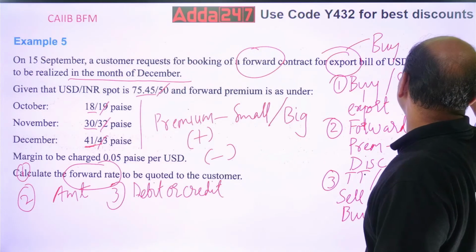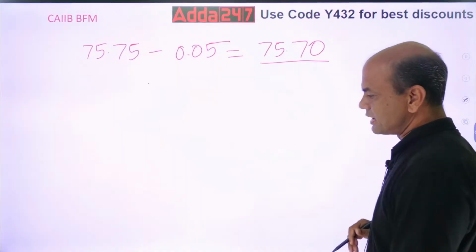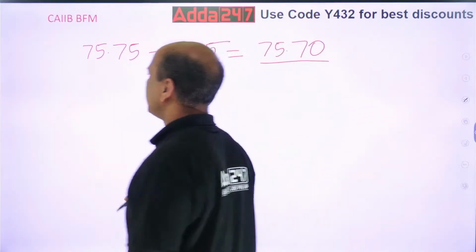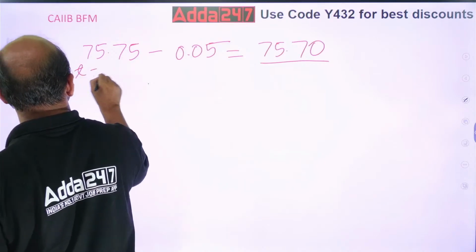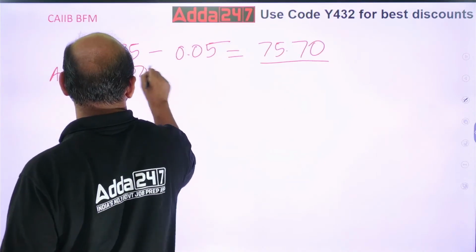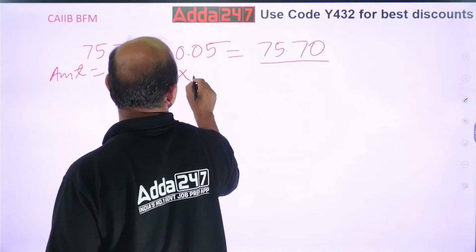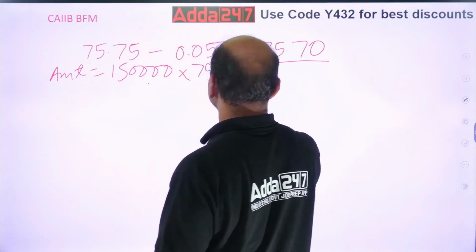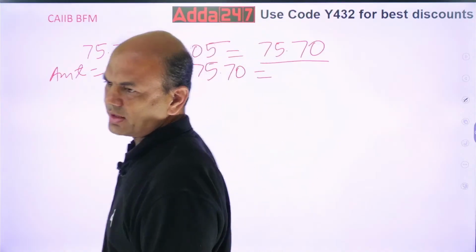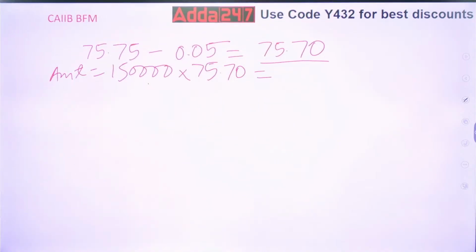So rupees will be 1,50,000 into 75.70. So what is the answer? Check this. Everyone do it.